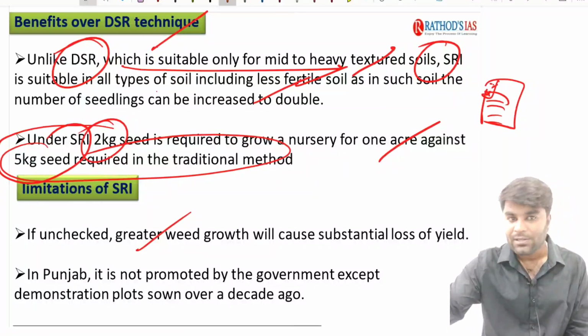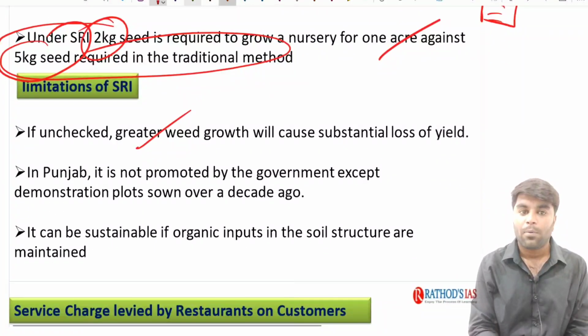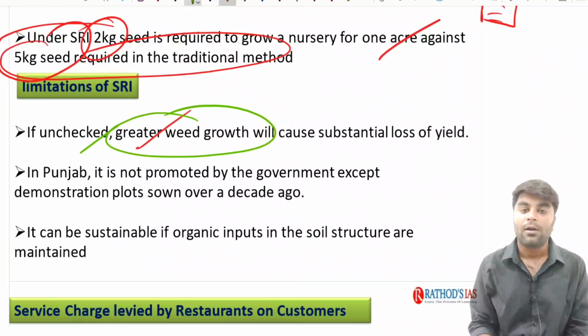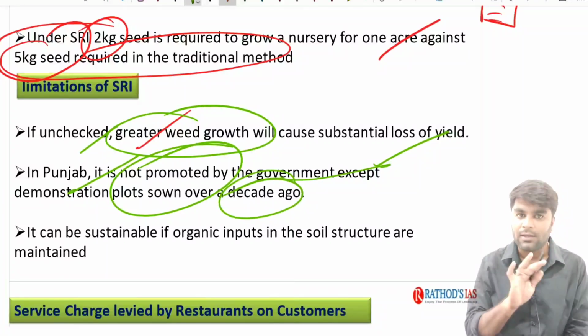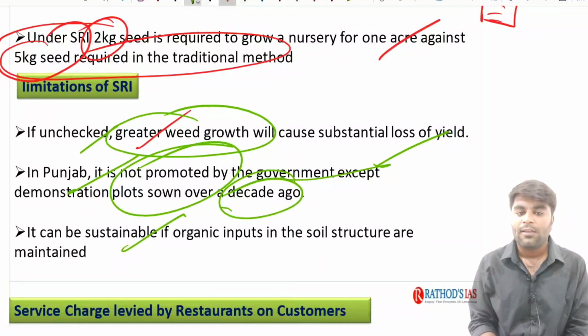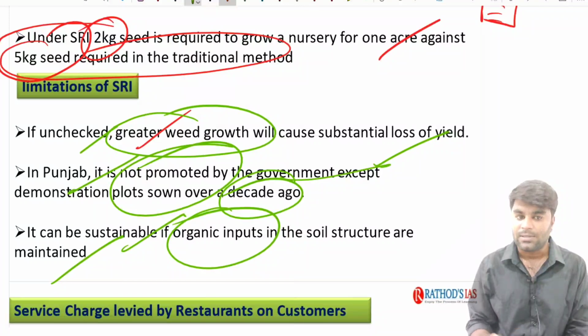Now when we look at the limitations, as this is grown without proper tilling at the initial phases, if it is unchecked, greater weed growth will cause substantial loss to the seeds. And in Punjab, it is not promoted by the government except for demonstration plots only, that too before 10 years ago. And it can be suitable if organic inputs in the soil structure are maintained.